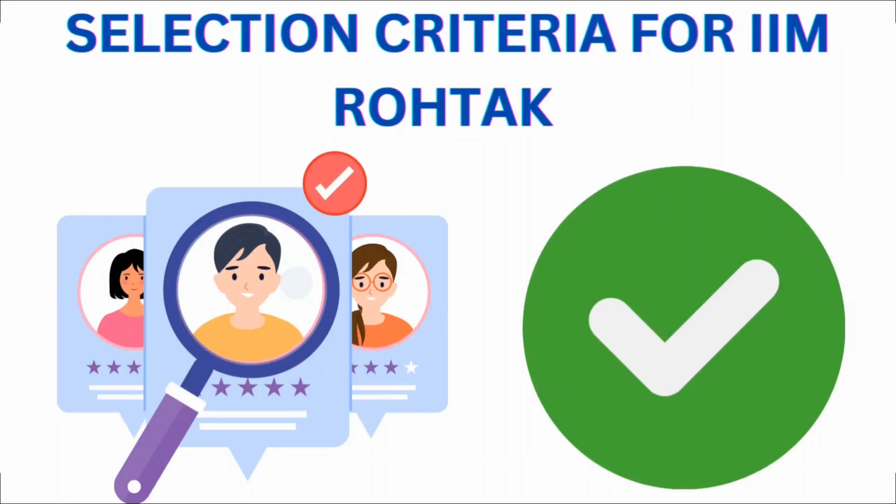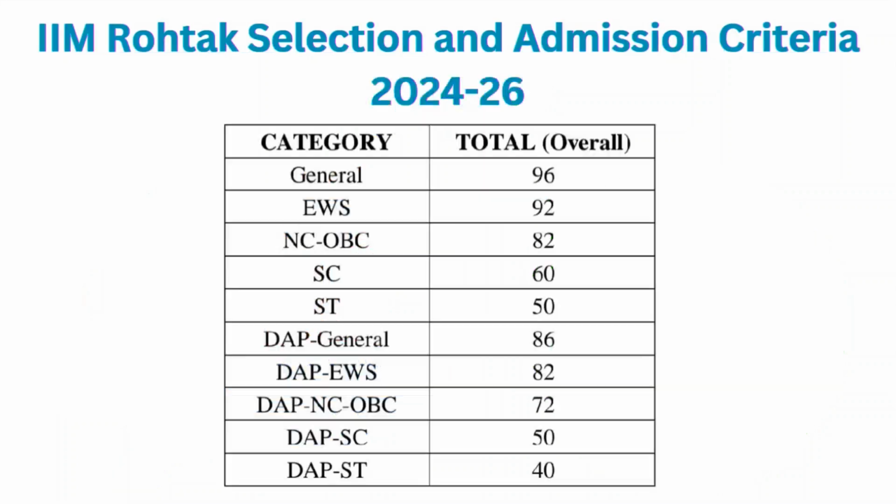The minimum eligibility criteria for the registration process are based on the aggregate percentile scores in CAT 2023. For the general category, if you have 96 percentile or more, you are eligible to apply for IIM Rohtak. For the EWS category, if you have 92 percentile or more in your CAT entrance examination, then you are eligible to apply for this college. For NC-OBC, if you have 82 percentile or more, then you are eligible for IIM Rohtak. For SC category, it is 60 percentile. For ST, if you have 50 percentile or more, then you can apply for this college.